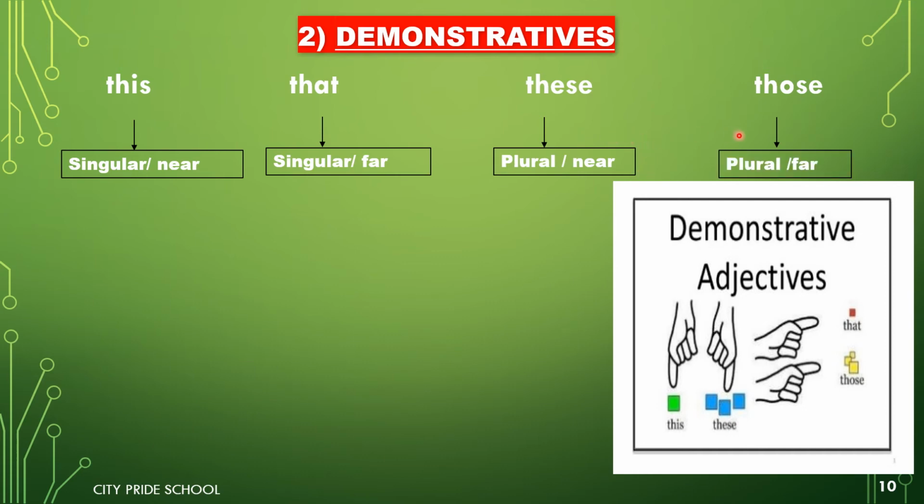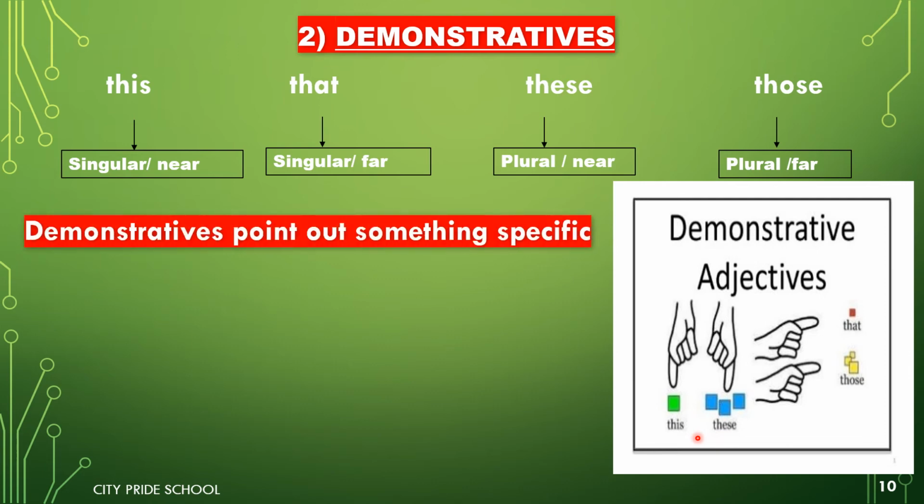And those is used to point towards plural nouns far away from us. As you can see in this picture, that is used to point out singular nouns away from us. Those is used to point out plural nouns away from us. Then this is used to point out singular nouns near us, and these is used to point out plural nouns near us. So basically, demonstratives point out something specific.